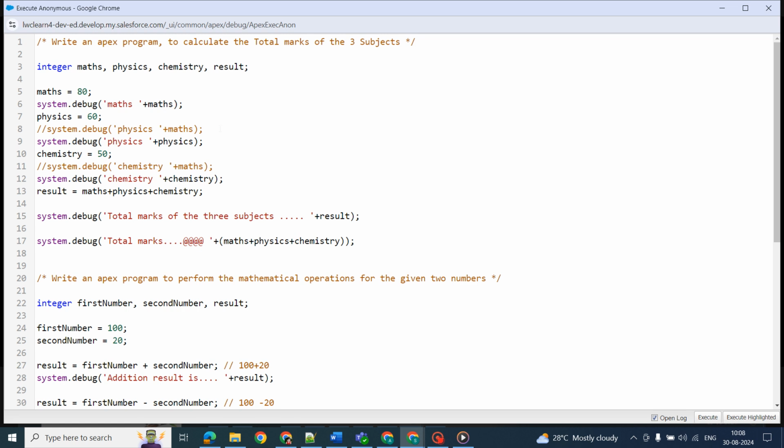My estimation was to get the value of the physics, but unintentionally, by mistake, I just printed the value of max, and in the message I provided physics.